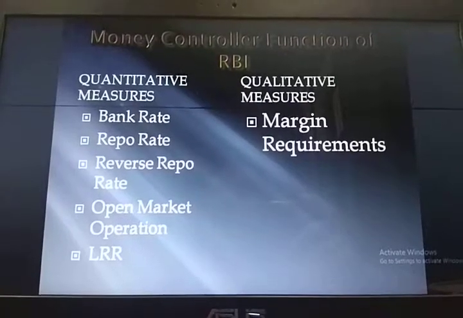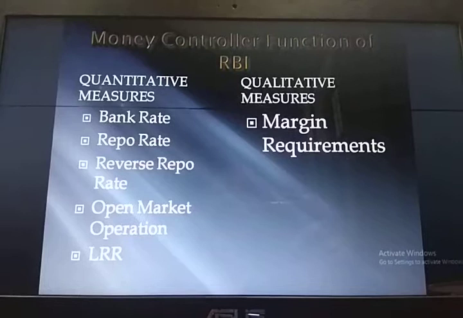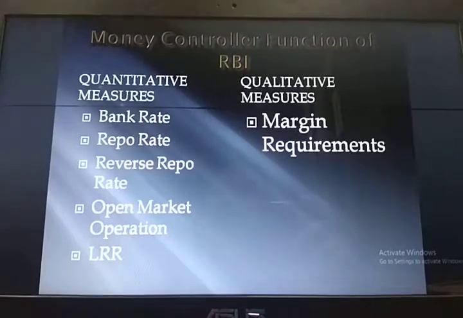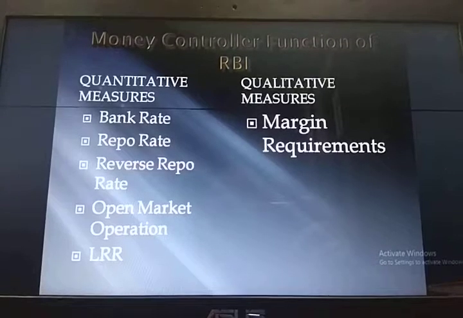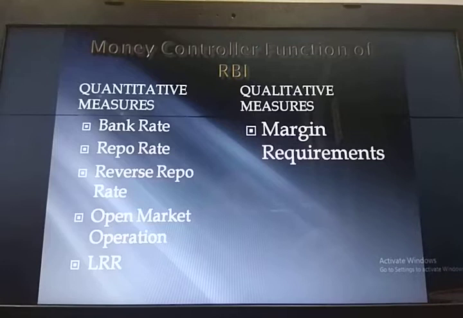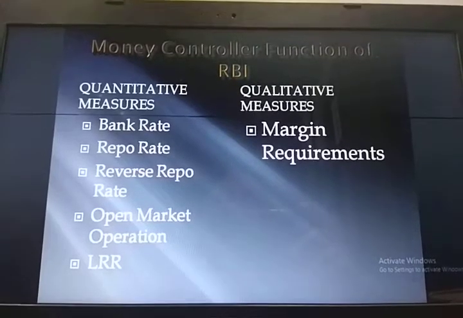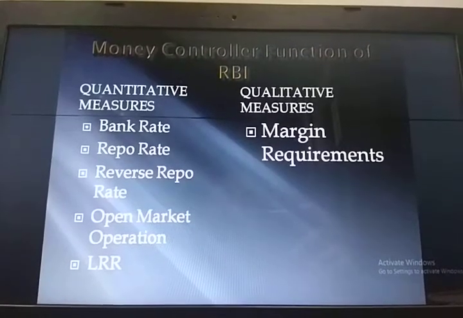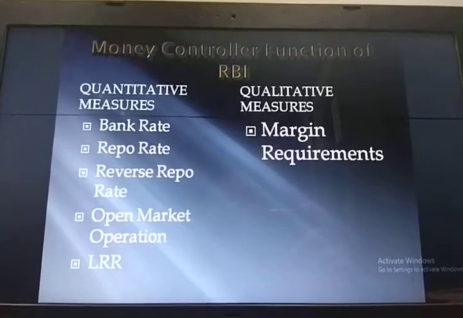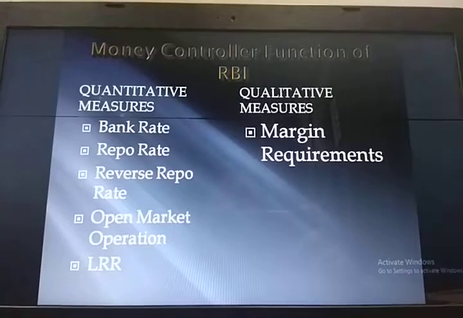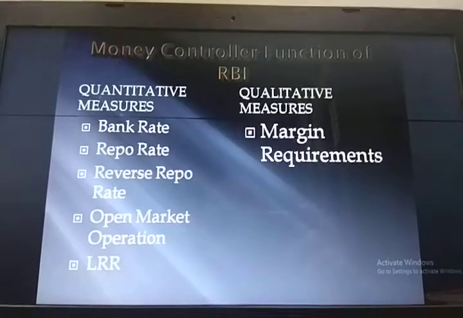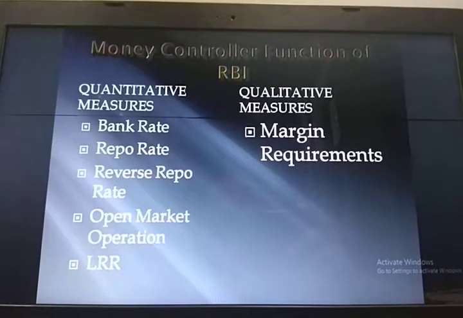And it has to maintain SLR because in terms of shortage of funds, when all the depositors come together to take their deposits from the commercial bank, and the commercial bank finds itself running out of funds,